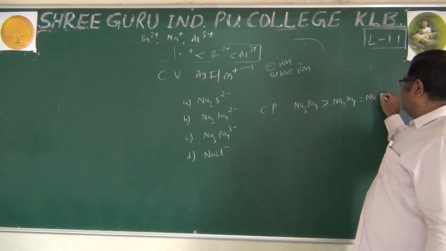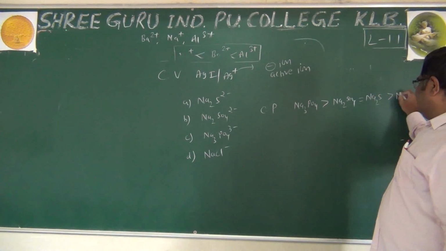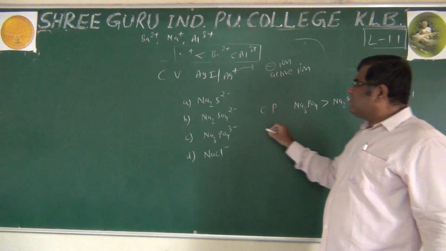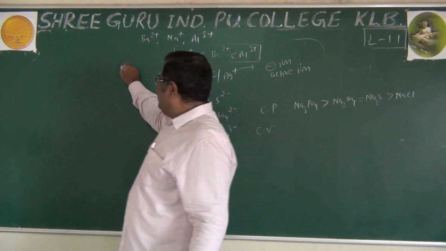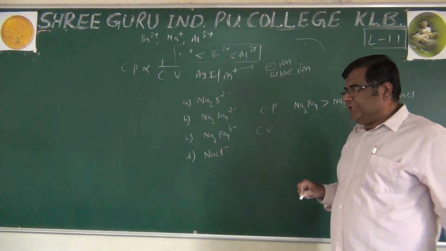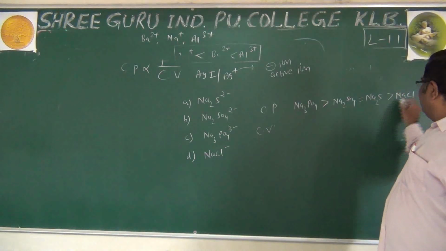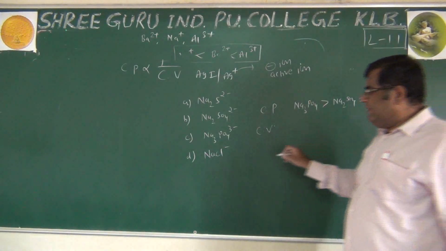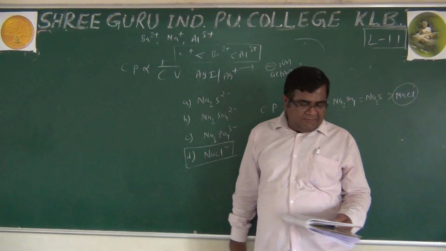We may say it is equal to Na2S because both have the same charge, and then NaCl. But if they ask coagulating value, coagulating value and coagulating power are inversely proportional. So NaCl will have the maximum coagulation value. So this should be our correct answer.